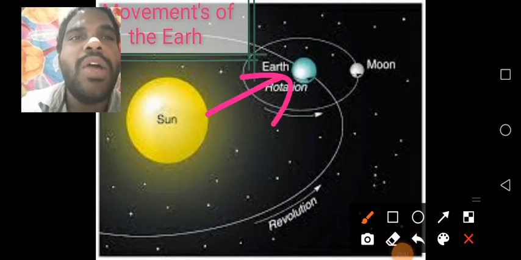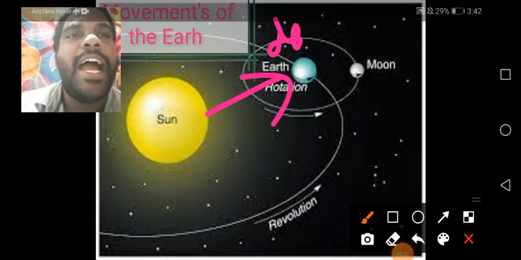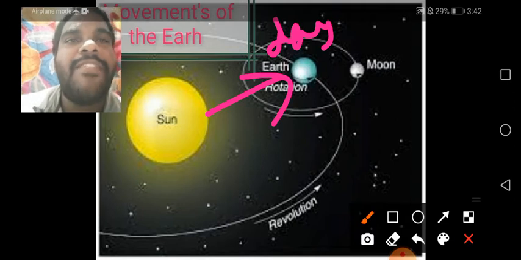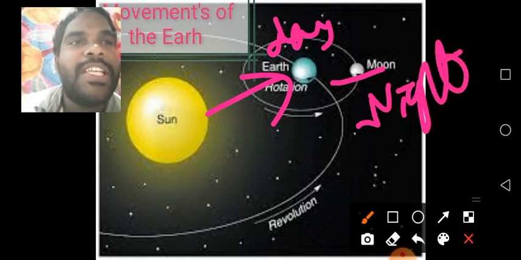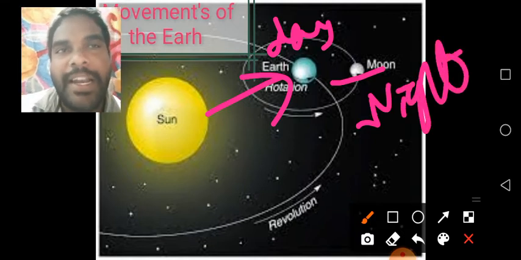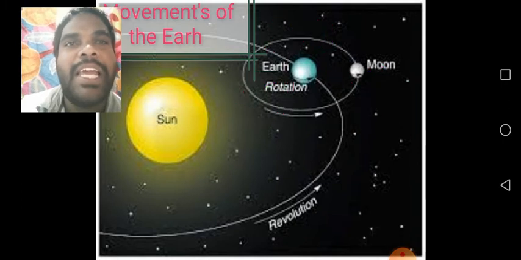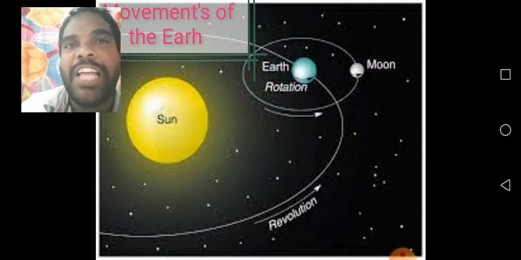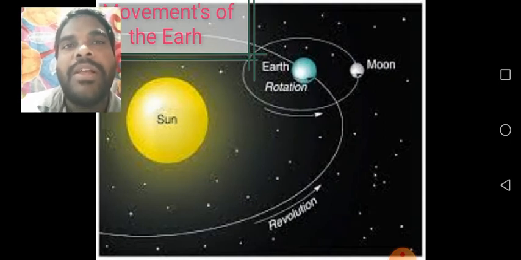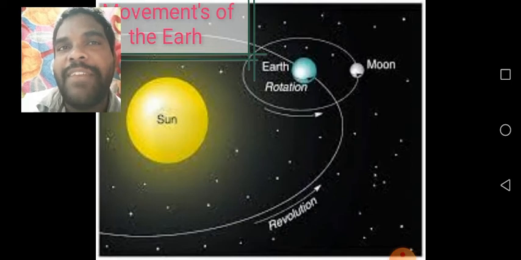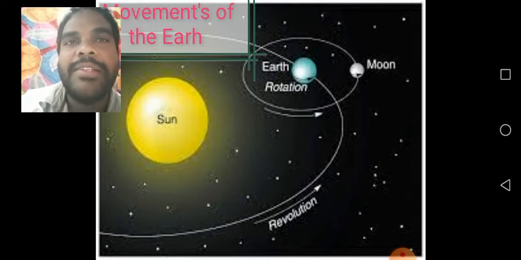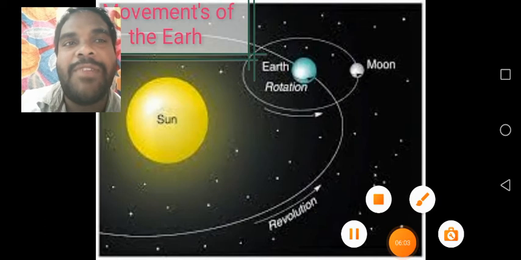Say yes or no? Here it is day, and the other part, which is away from the sun, is night. I will explain clearly in the next diagram, and I already explained it using the torchlight and globe. Take your friend's help and observe the activity. Do that activity. See, children, I will explain that activity once again.